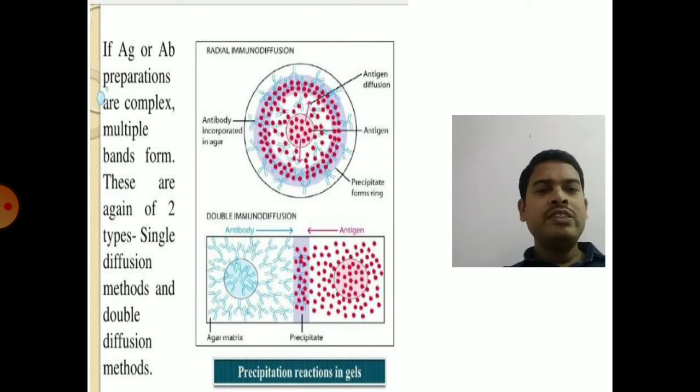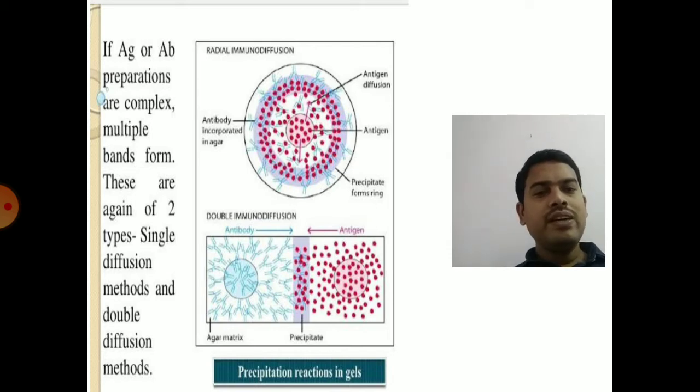In double immunodiffusion, the same thing will happen, but you take a slide and place agarose gel on that slide and make two punctures as shown in the diagram. One is for antibody and the other for antigen, and introduce your antigen antibody reagents on each well which are present opposite to each other and allow it for incubation.